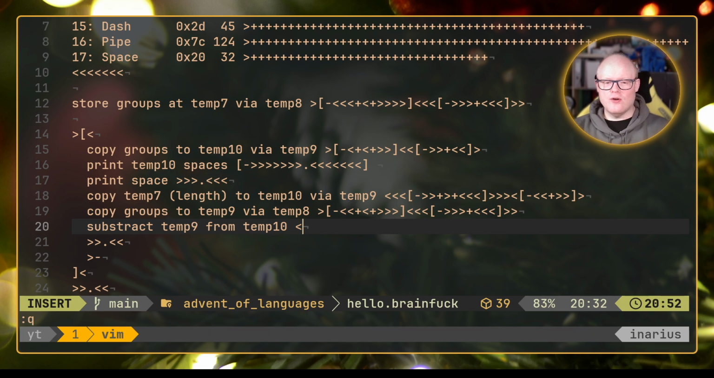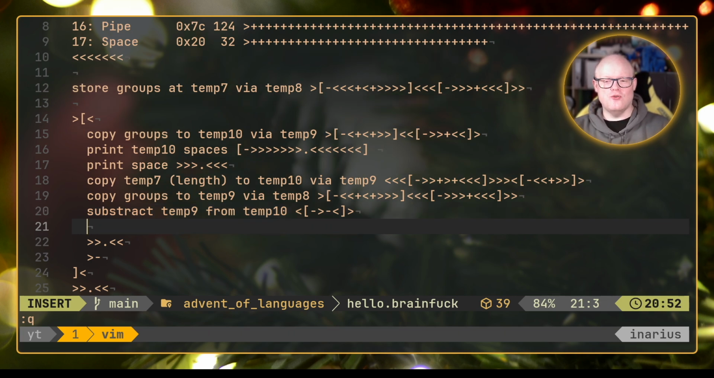And how are we going to do that? We are going into cell temp9, that's where we are here, then we are doing a loop. We are decrementing temp9, and we are going to cell 10 and decrementing that as well for each of the decrementations that we are doing on temp9. Then we are going back to temp9, and then in the end going to temp10 again. Now we have subtracted the value of temp9 from temp10.